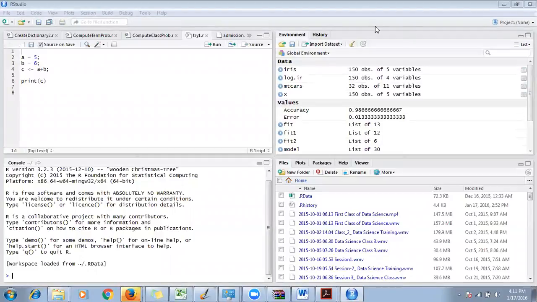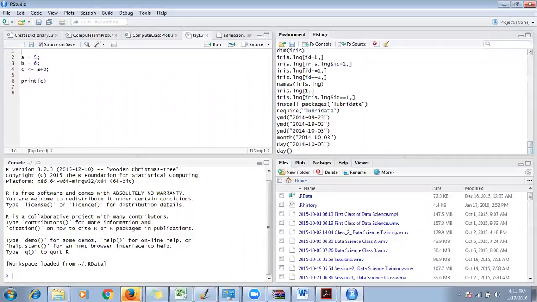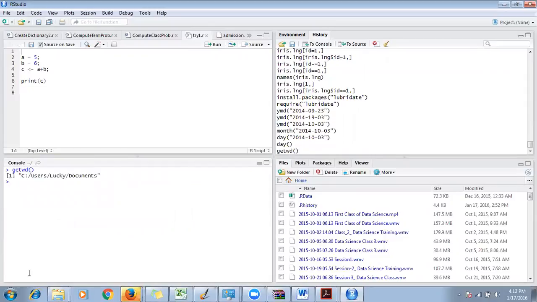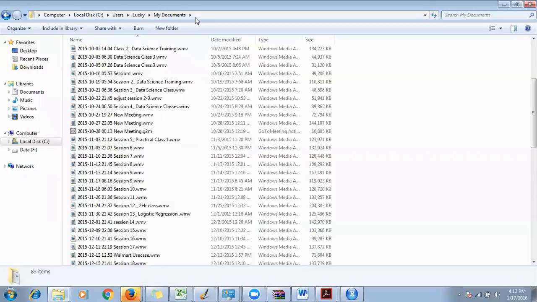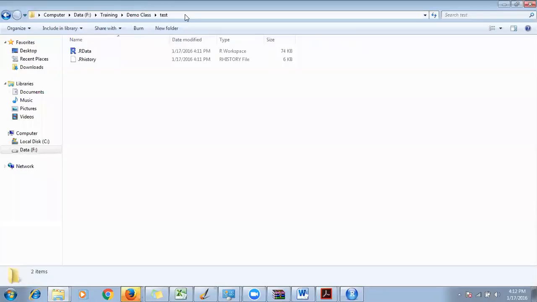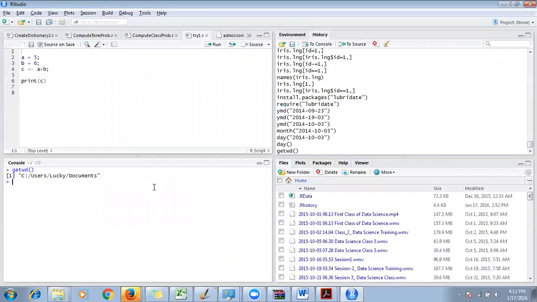Okay, now let's see. So this was my, okay, now my get working directory is the earlier one. First let me set the working directory to demo class.